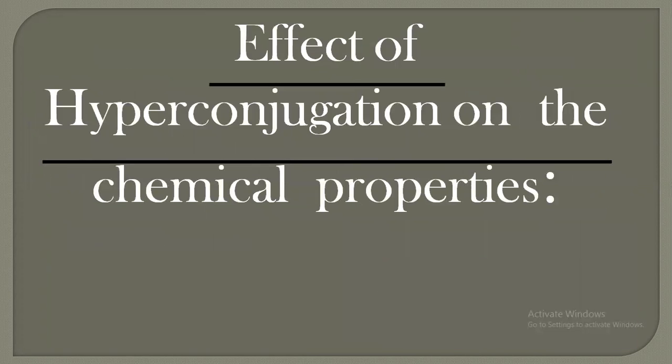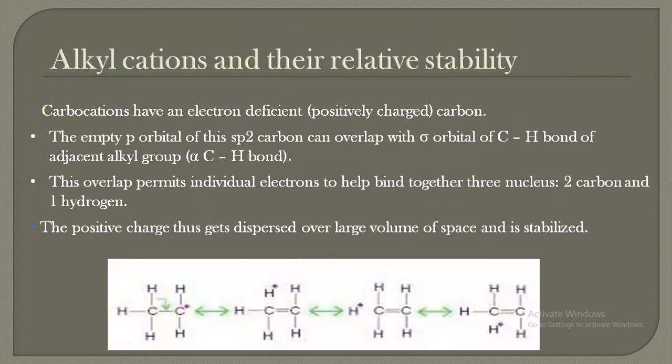Effects of hyperconjugation on the chemical properties. Alkyl carbocations have an electron deficient, positively charged carbon atom. The empty p orbital of this sp2 carbon can overlap with the sigma orbital of the C-H bond of the alkyl group. This overlap permits the bonding electrons to help bind three nuclei, two carbon and one hydrogen. The positive charge thus gets dispersed over a larger volume of space and is stabilized.